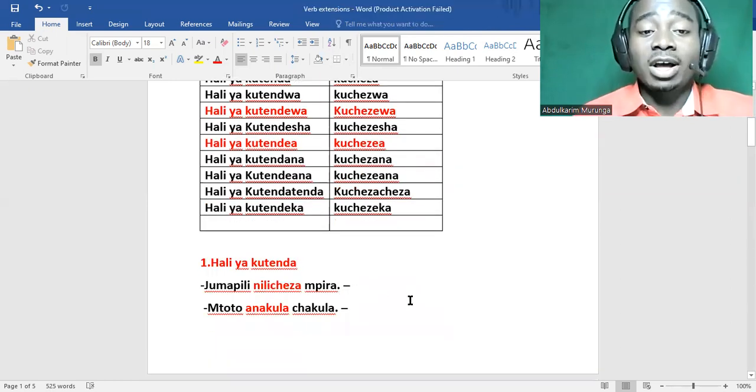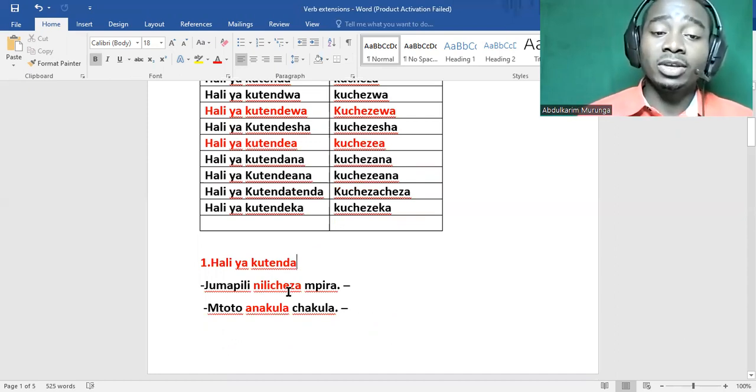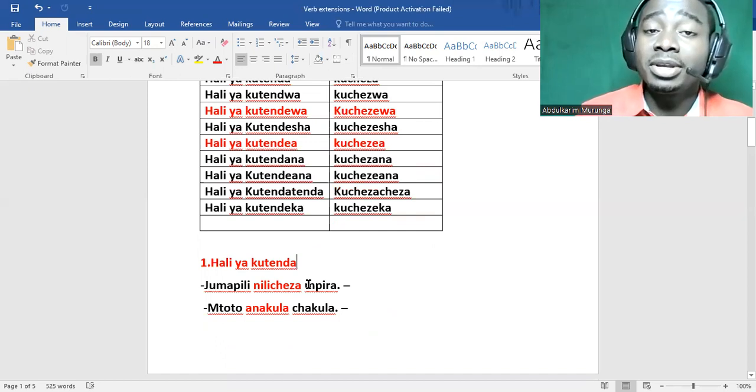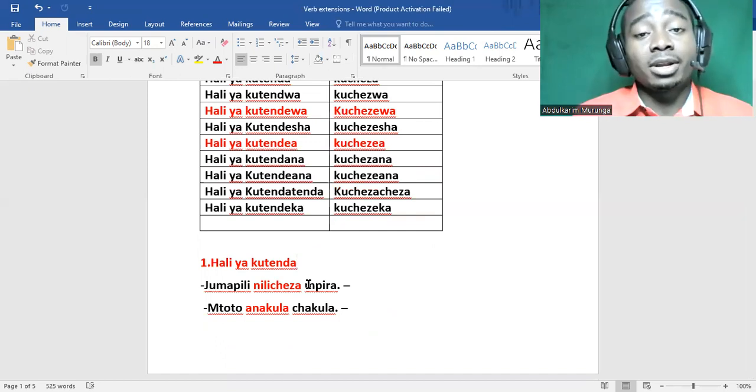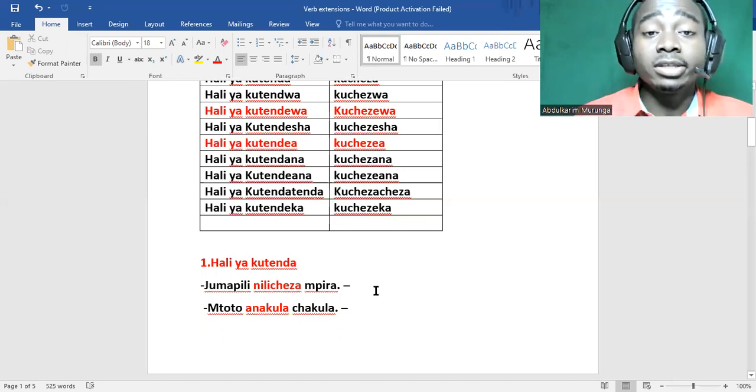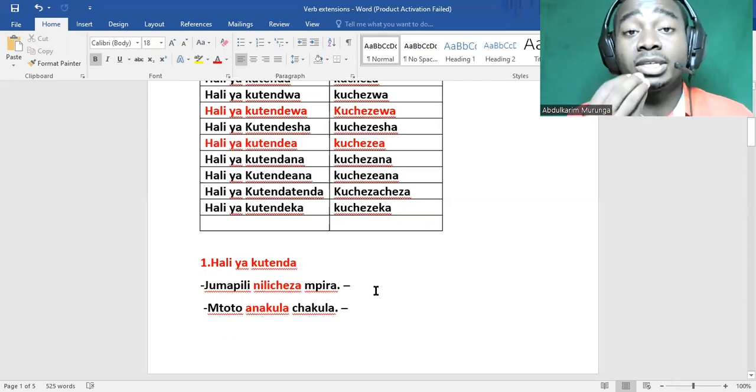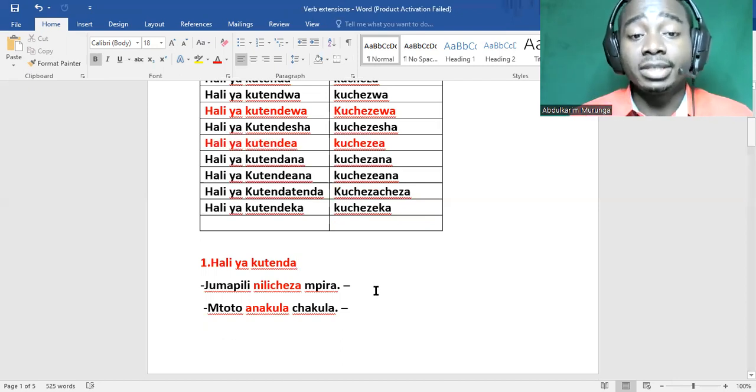This is the action, or active form, of the Swahili verb. We have kucheza, to play. You can say Jumapili nilicheza mpira. On Sunday I played ball. You can either say nilicheza mpira Jumapili or Jumapili nilicheza mpira. Sawa? Mtoto anakula. This is kula, to eat. Mtoto anakula. The child is eating.